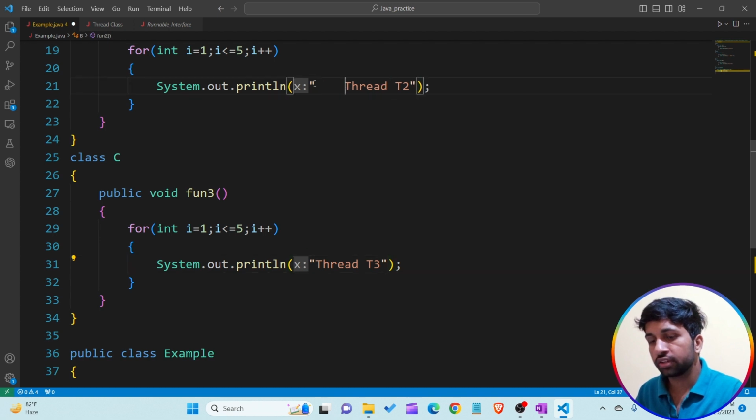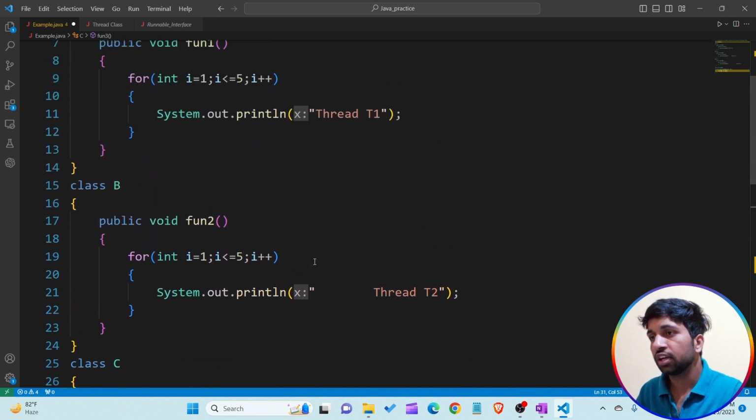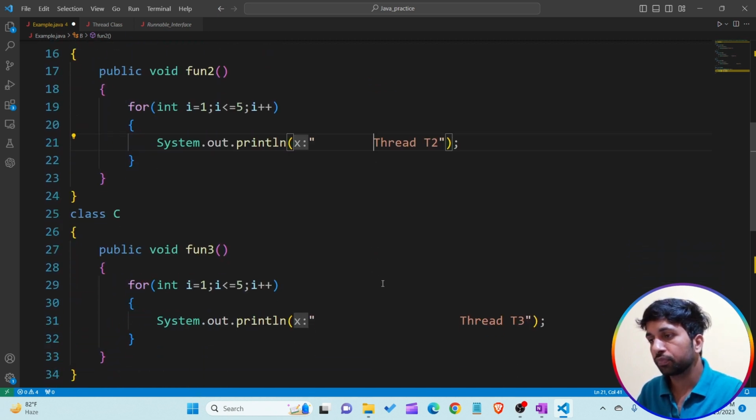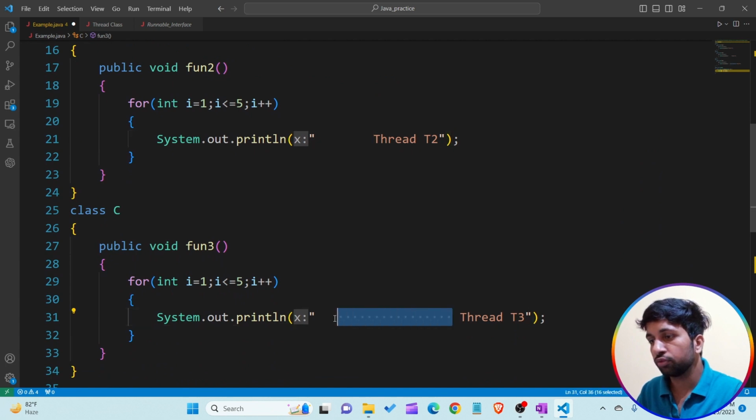Okay, so let's give some common spaces. Thread t1 is printed, then after some space thread t2 is printed, and thread t3 also contains a space. What are the spaces? One tab, two tab, three tab, four tab.